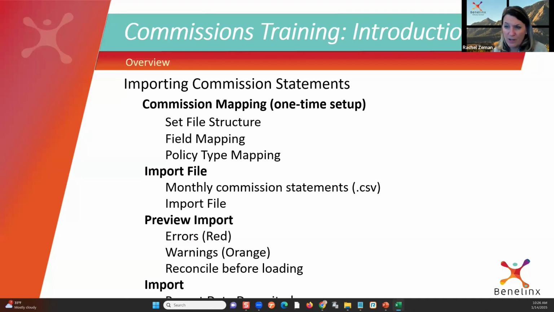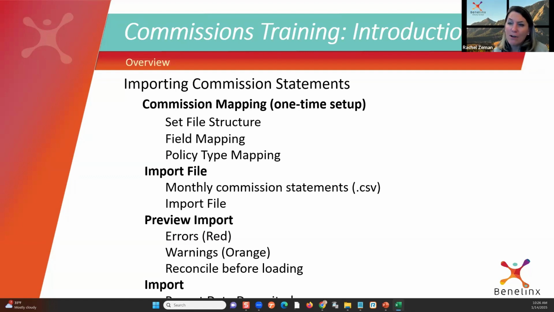The front end folks, our account managers, our account executives, right, may miss that voluntary life that they threw in the last minute, right? The carrier's like, can we just add that? Sure, why not? Forgot to add it, right? That policy got missed. This is a great way to audit the system. The back end talks to the front end talks to the back end. I love commission tracking because it does that. It cleans up our system.